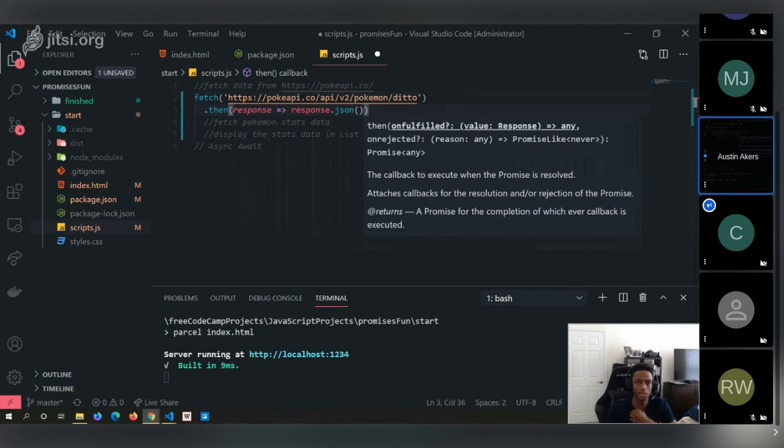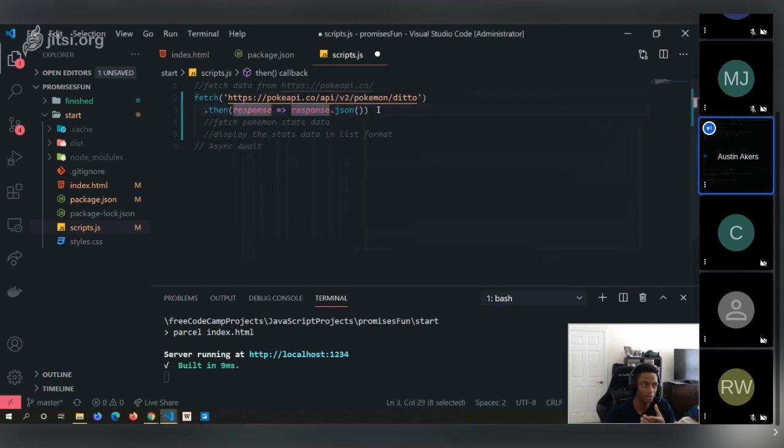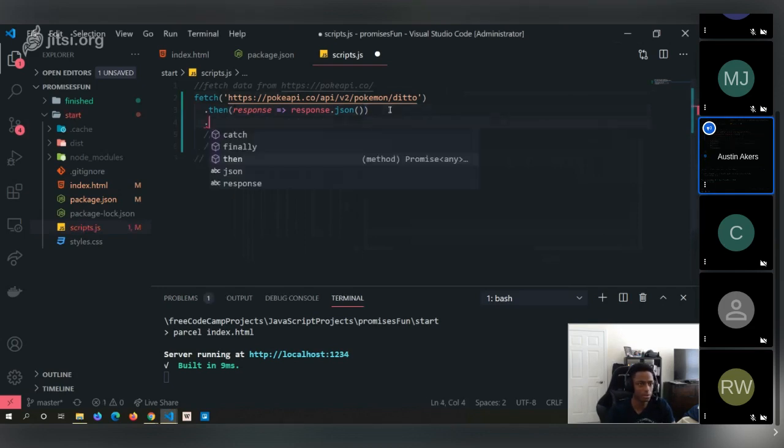Yeah, as I said, I usually use the JSON method within some sort of response, and it pretty much parses the body text as JSON. So that's pretty much what it's doing. It's parsing whatever's in our response as JSON. So then after that, what we're going to want to do now is say, hey, after we parse it as JSON, we want to take that data.